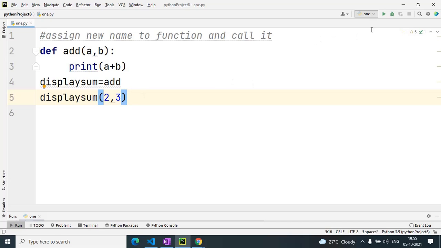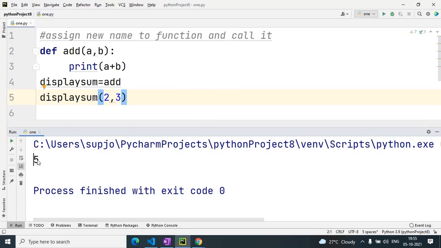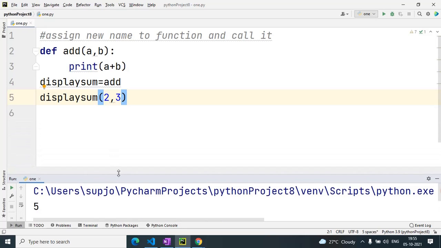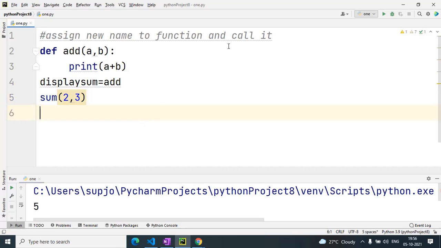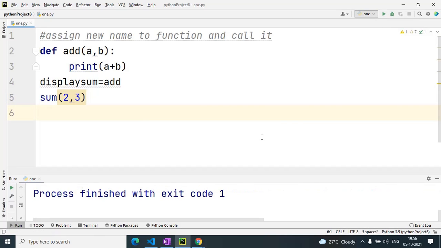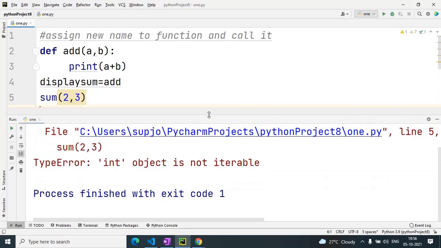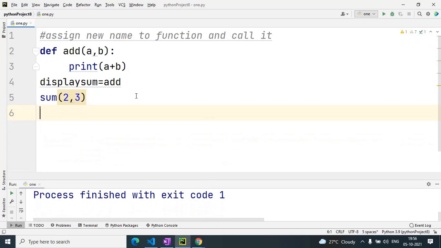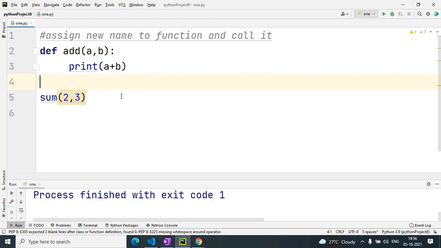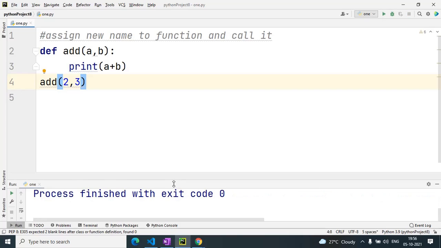When I execute this, you can see the magic, that the same output 5 is coming. Okay, understand? I can also call it like that, add 2 comma 3, and it will also give the same output, that is 5.